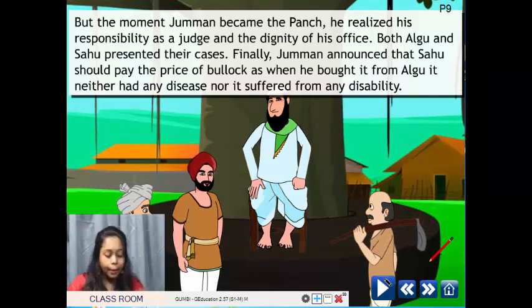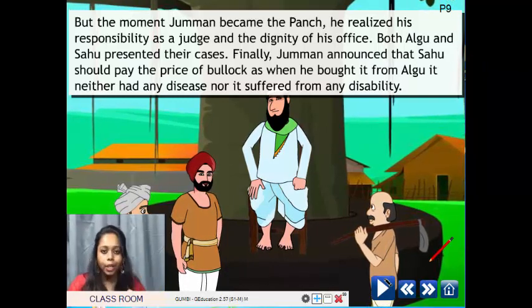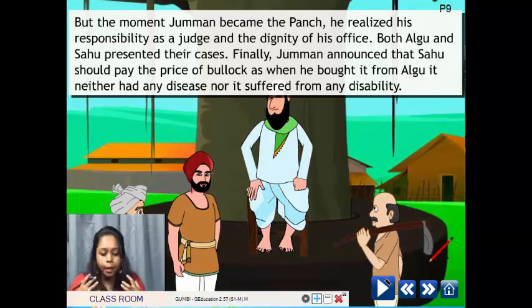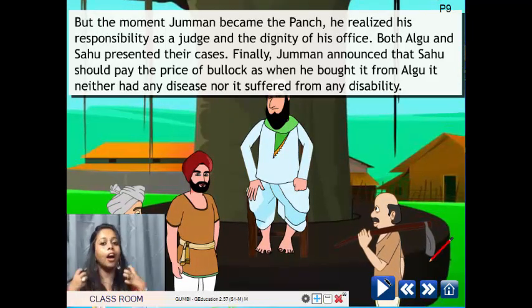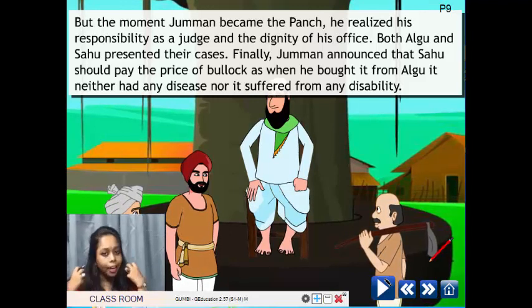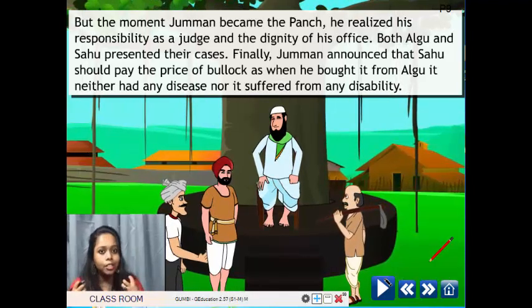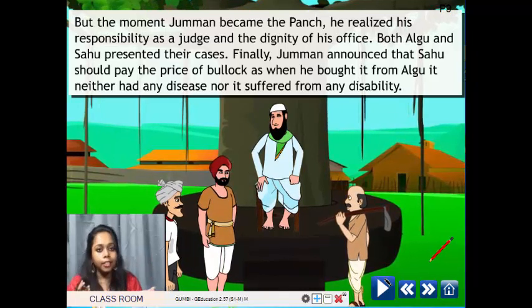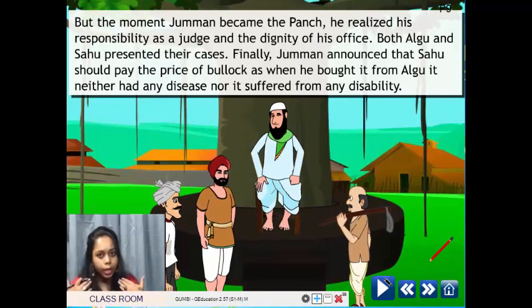So, here Jumman, when he became that judge, the punch, he realized that he has some dignity, some responsibility to give the correct judgment, to give justice. So, he looked at both their cases.